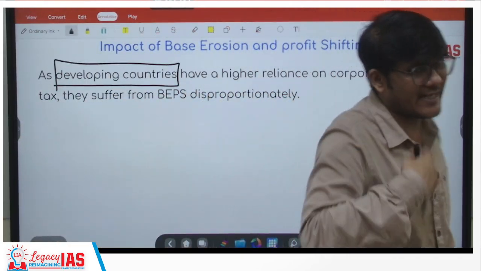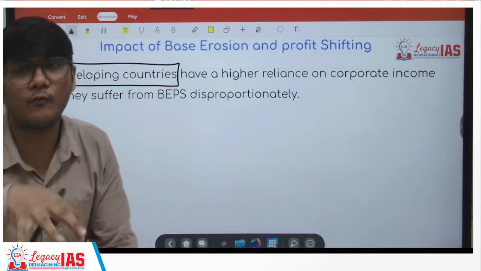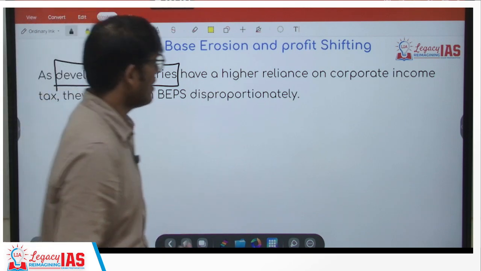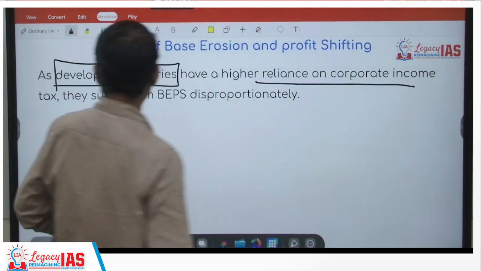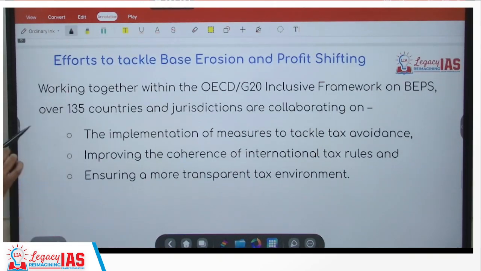They need money more, and they are not getting it. So of course the impact would be higher. Even the value could be the same, but the impact would be higher because they have higher reliance on corporate income. So they suffer disproportionately. Now, what are the efforts?